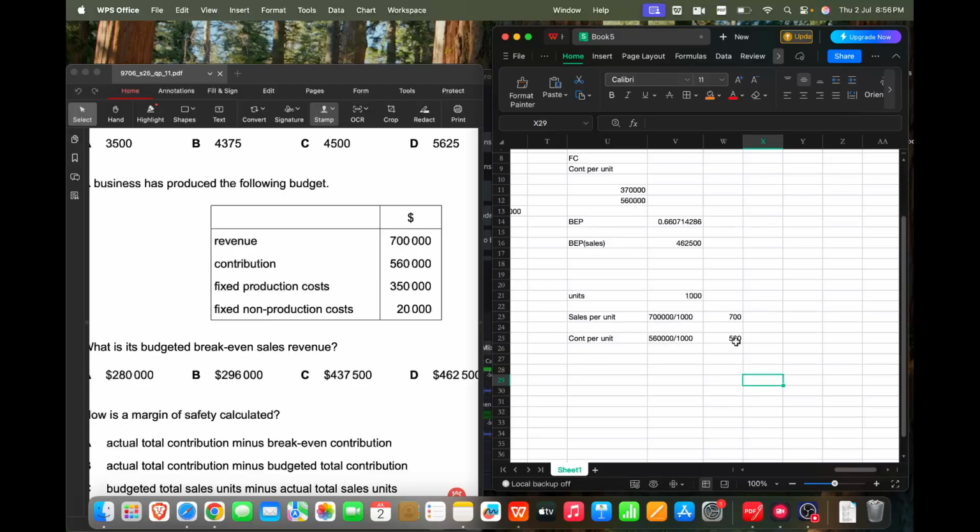So contribution per unit is 560. So let's calculate BEP, which is total fixed cost 370,000, that is 350 plus 20, divided by 560, which is the contribution per unit, and this is my break-even unit.